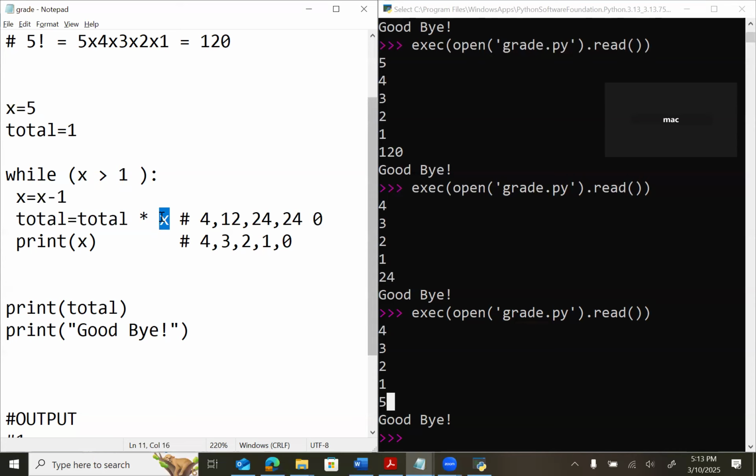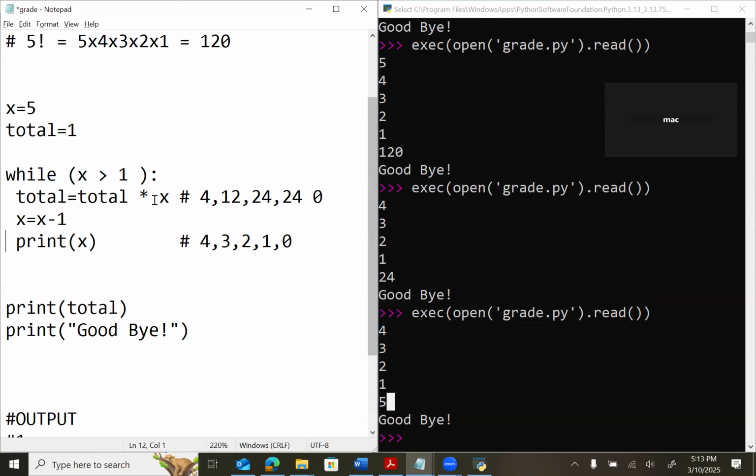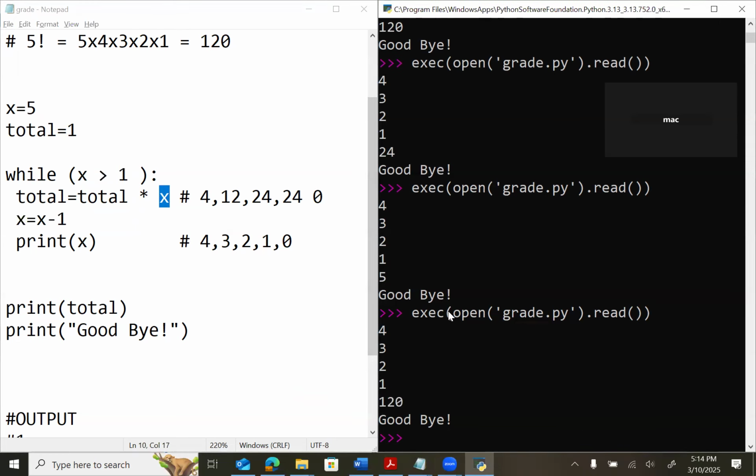What changes should I make? We will change x equal x minus 1 under the total. If I say x equal x minus 1 under the total, now if you come back again, 5 is bigger than 1. You are multiplying by 5. You got the point? Yes, I got it. Now, if I go back and run it, did you see 120? Yes.